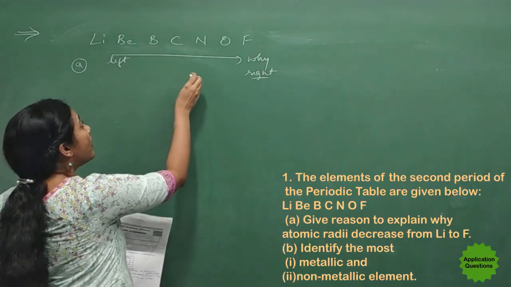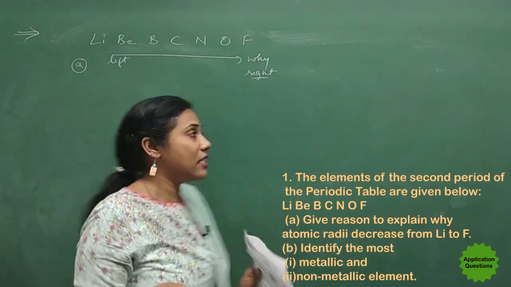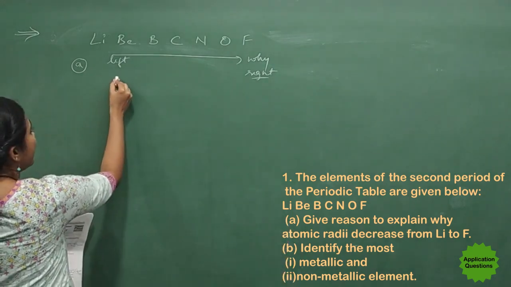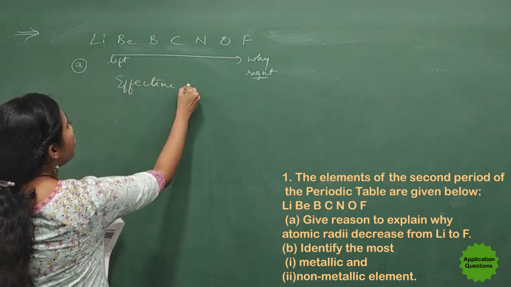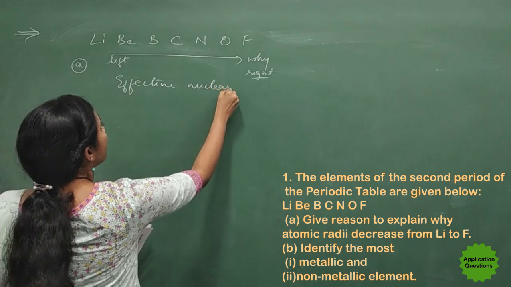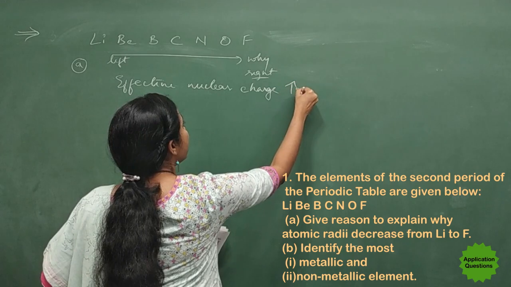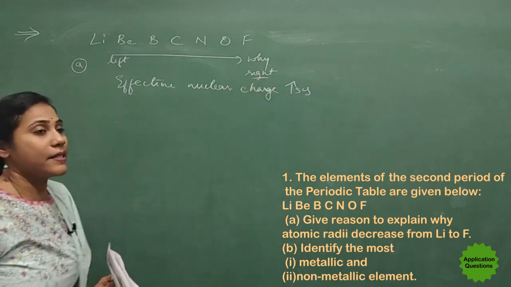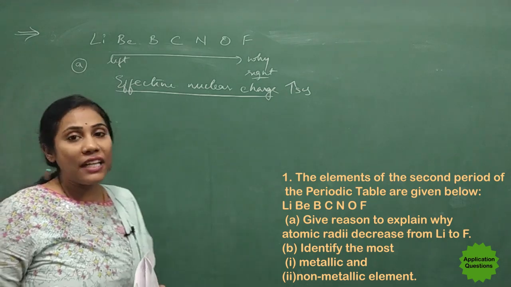It is because effective nuclear charge increases. So what is the answer that you can write here? Effective nuclear charge increases. That is the reason atomic size decreases. So now tell me, what do you mean by effective nuclear charge?